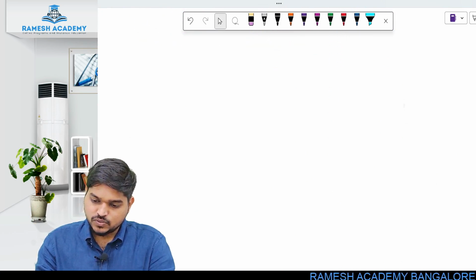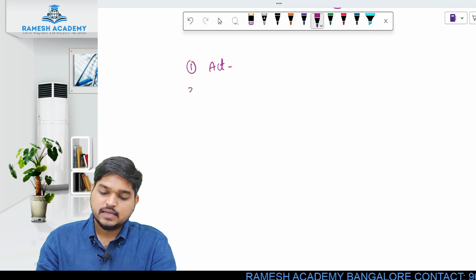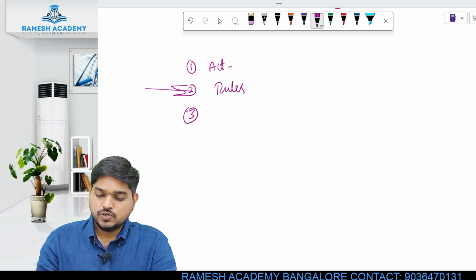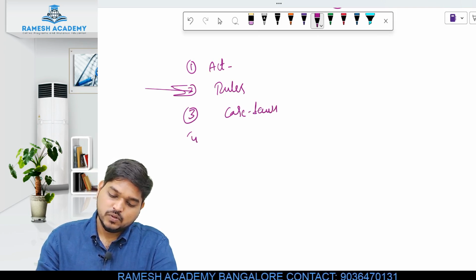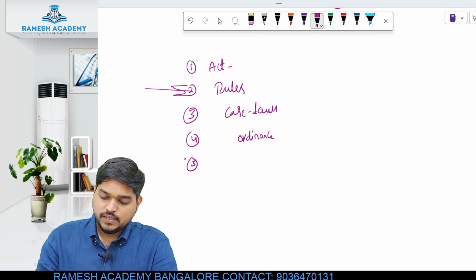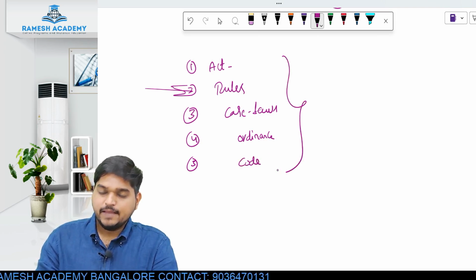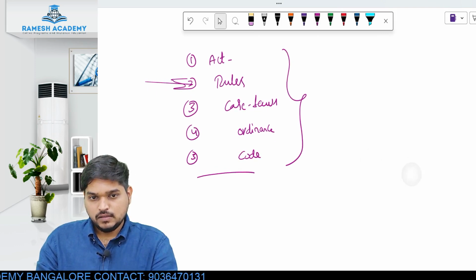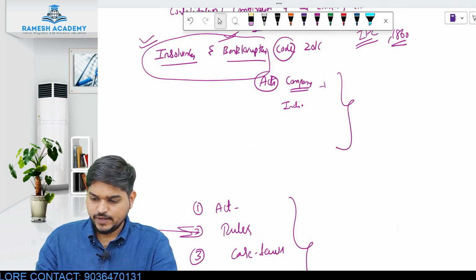So these are the 5 types, or 5 sources, of law. Again, what are the 5 sources of law? First one is your act. Second one is your rules. Third one is your case laws. Fourth one is ordinance. And fifth one is code. So these are the 5 different sources of law. I hope everything is clear till now. Okay, very good.